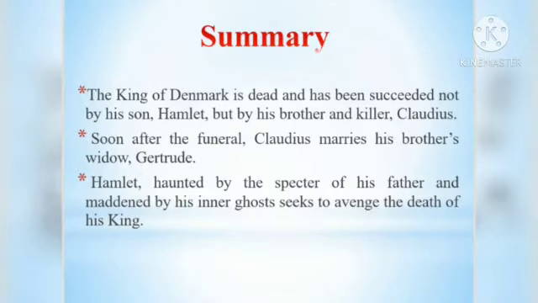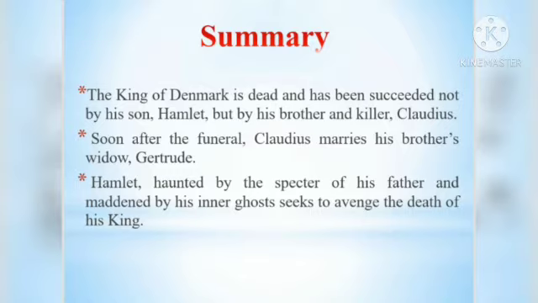So the plot summary of the play Hamlet can be put in a few lines like this. The King of Denmark is dead and has been succeeded not by his son Hamlet, but by his brother and killer Claudius. So after the death of King Hamlet, it was not his son Hamlet who assumes the throne, but it was his brother and his killer Claudius. And soon after the funeral, Claudius marries his brother's widow, Gertrude. So even without a proper mourning, Gertrude is marrying Claudius just after the funeral.